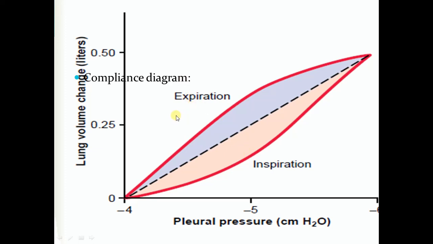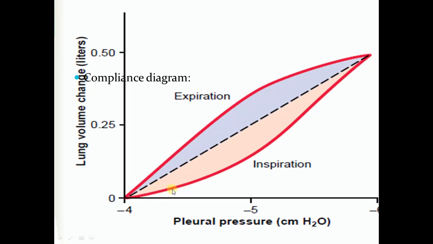So this difference in the elastic behavior of the lungs causes the compliance curve to follow a different path during inspiration and during expiration. Due to these two curves, a loop is formed. The inspiratory compliance curve and the expiratory compliance curve form a loop, and this is known as the loop of hysteresis.